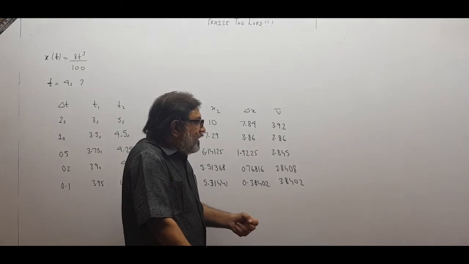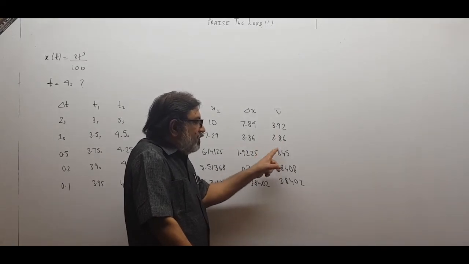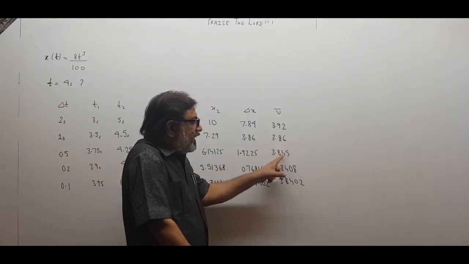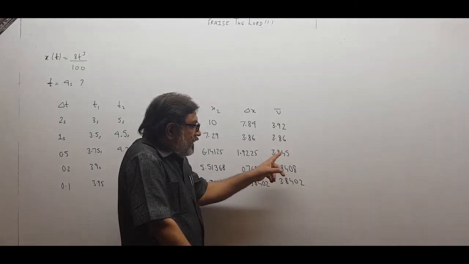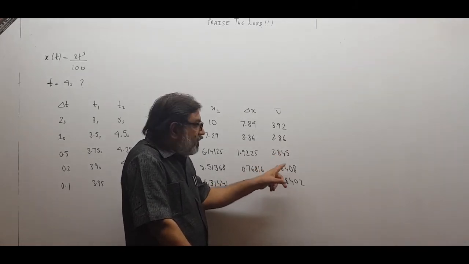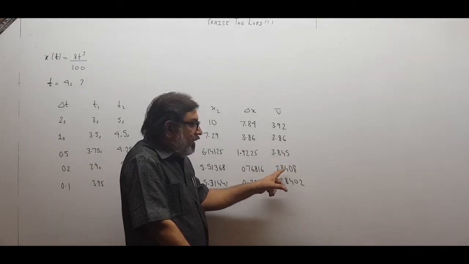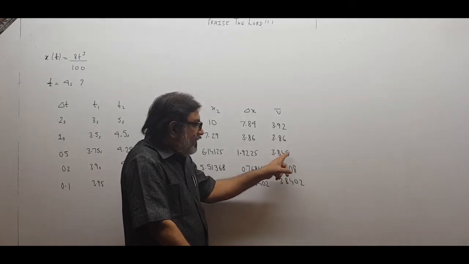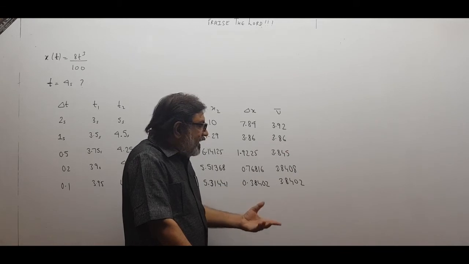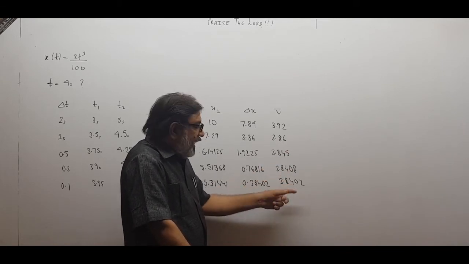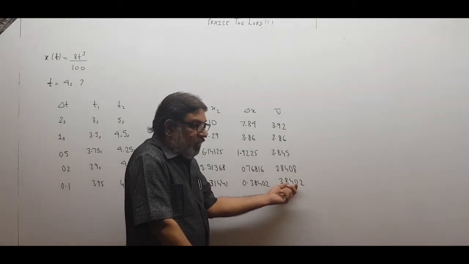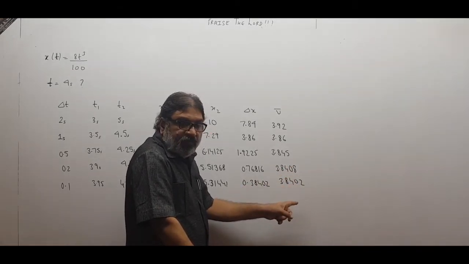I reduced delta t, then accuracy of the first decimal was obtained, but accuracy of the second decimal was gone. I still reduced delta t, 3.84, 3.84. Accuracy of the second decimal is achieved, but accuracy of the third decimal is gone, 5 and 0. Still I reduce, it becomes constant, 3.840, 3.840. At least I get accuracy of 3 decimals, but accuracy of the fourth decimal is gone.